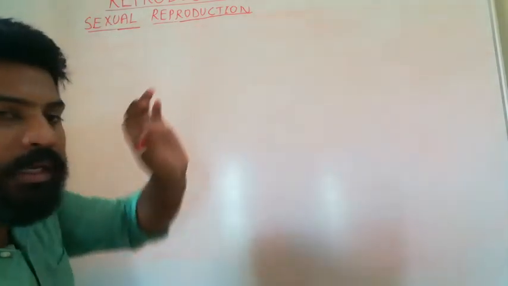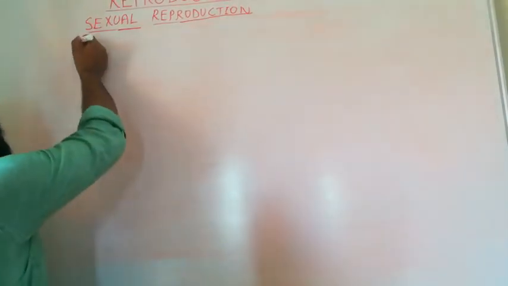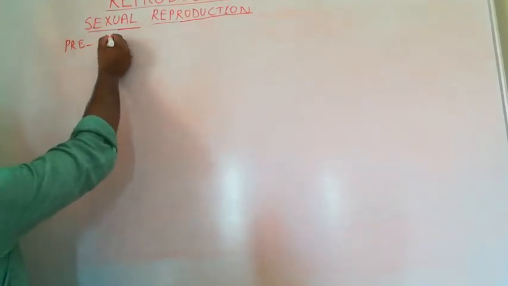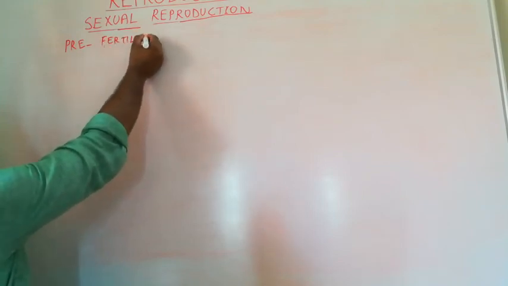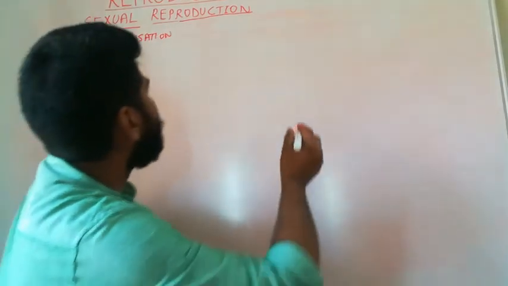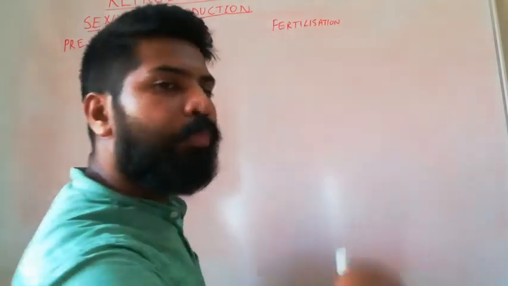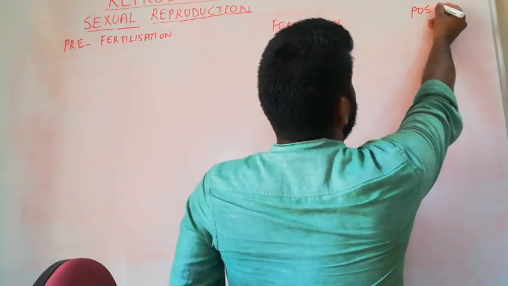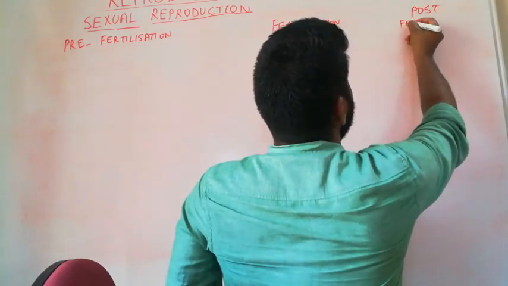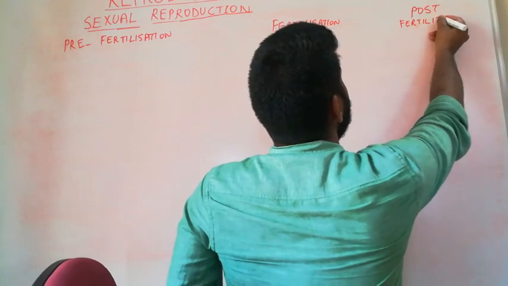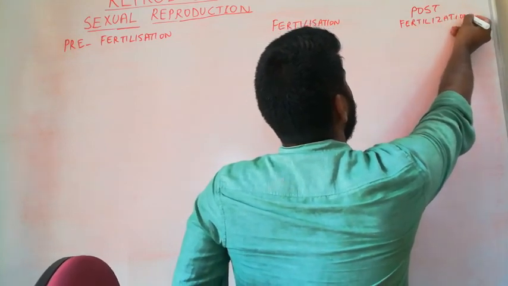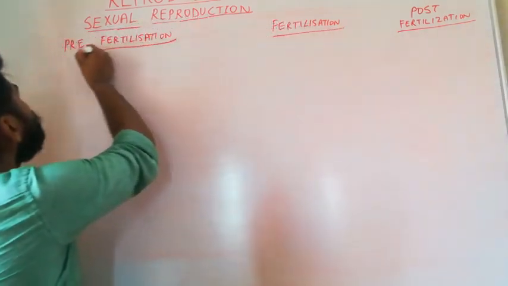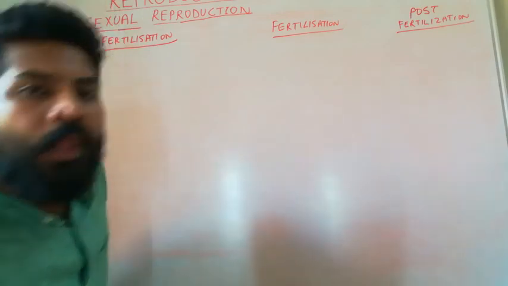Sexual reproduction itself can be studied under 3 heads, that is pre-fertilization, fertilization and post-fertilization. So under these 3 headings we can study sexual reproduction in different organisms. So let us study them one by one.